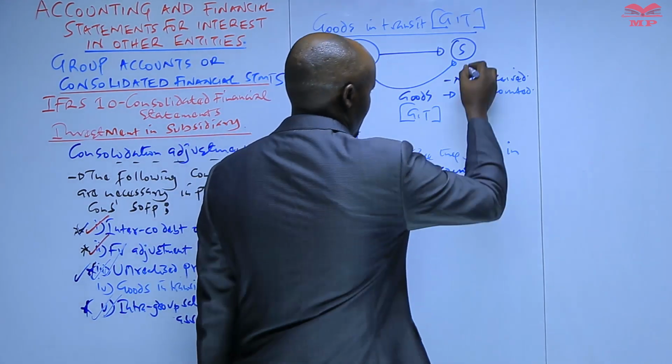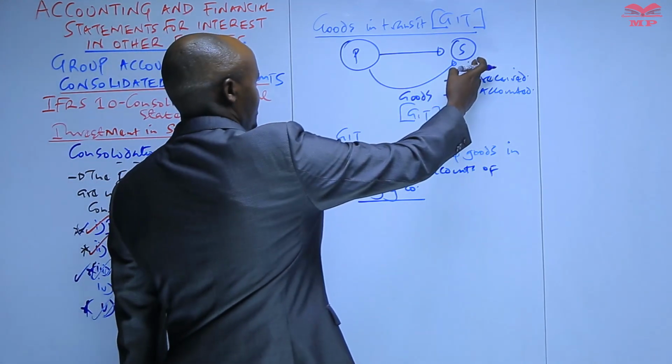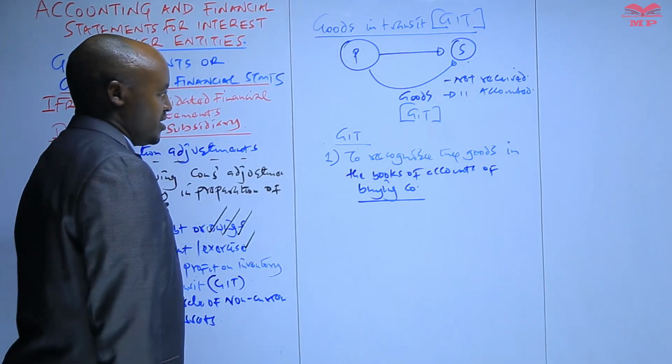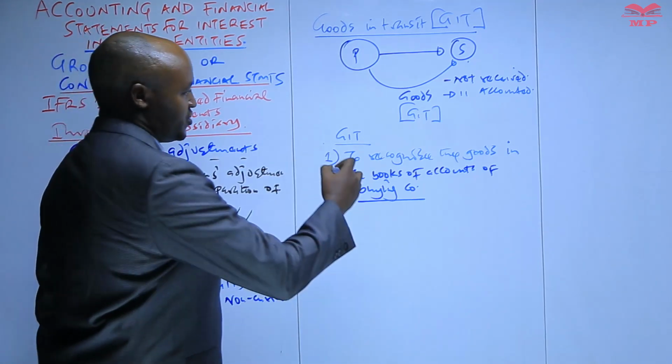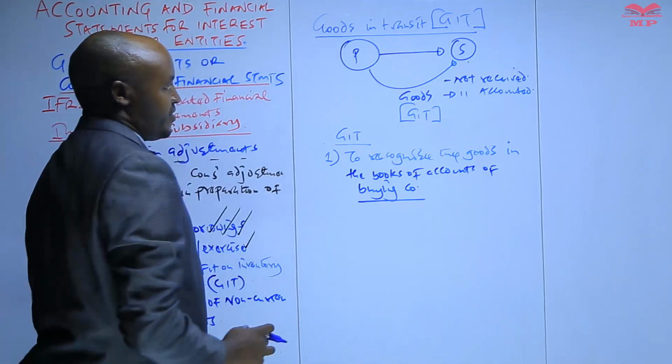Like in this case, the buying company will be the subsidiary. If the goods were sold by the subsidiary to the parent company, the parent will be the buying company. So that is the first thing you need to do. You need to recognize those particular goods in the books of account of the buying company.